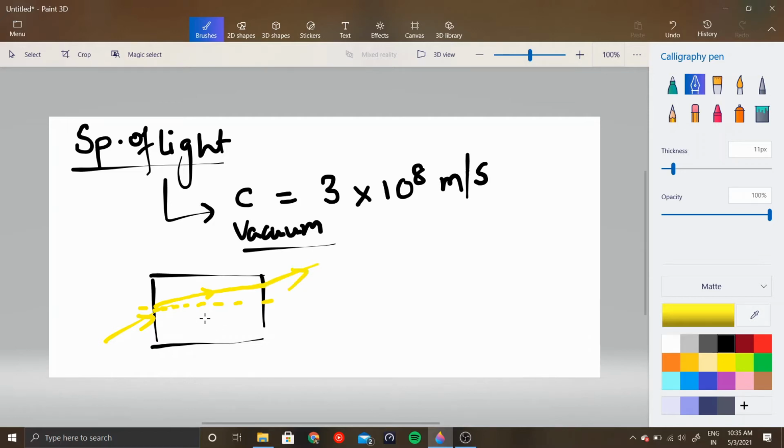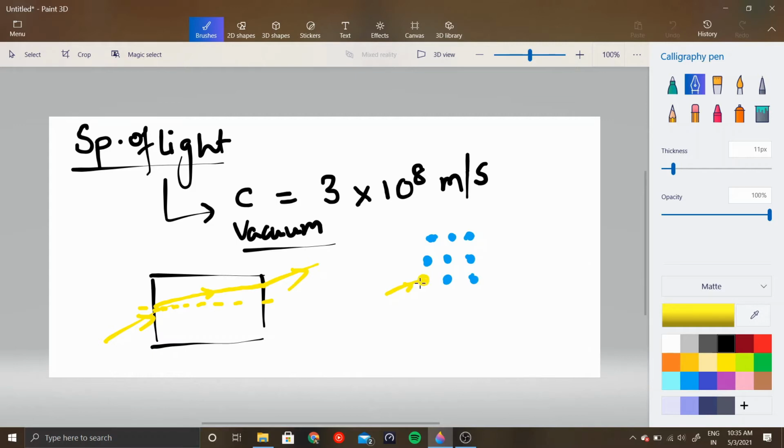Why does this happen? Okay, so let us understand this fact. We know that mediums are made of matter, right? And matter is made of atoms. So when light enters a medium, it actually hits the atoms, and what do atoms do?